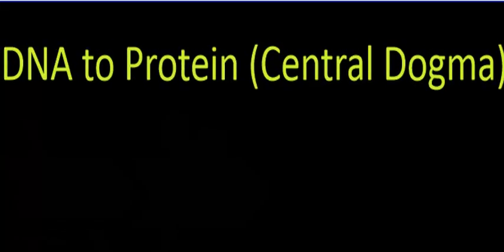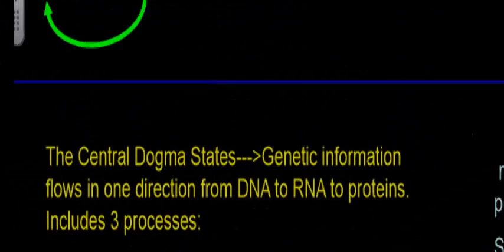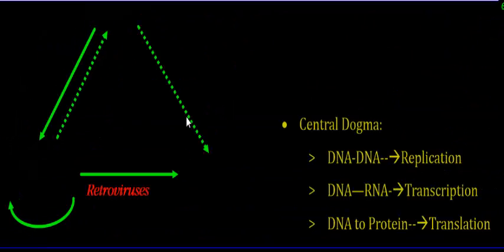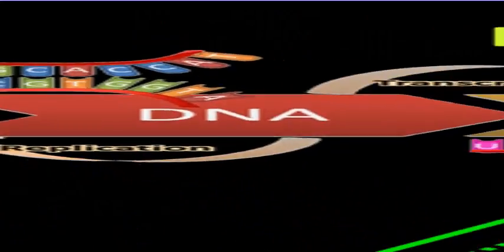Hello friends, today we'll discuss the central dogma. Central dogma is also called the genetic information of life. And we will understand today how genetic information flows in one direction from DNA to RNA and then RNA to protein.